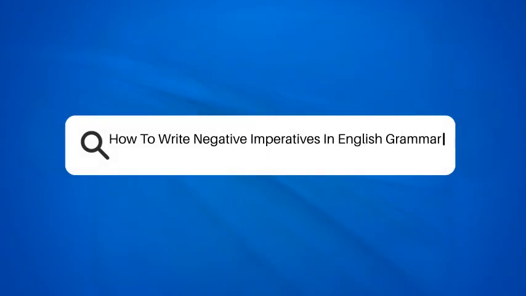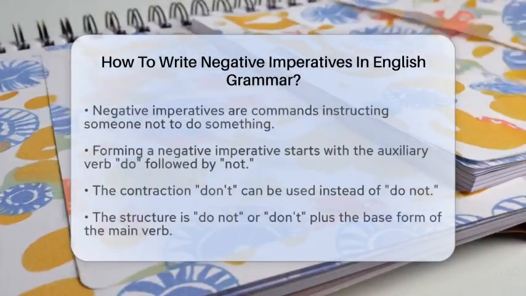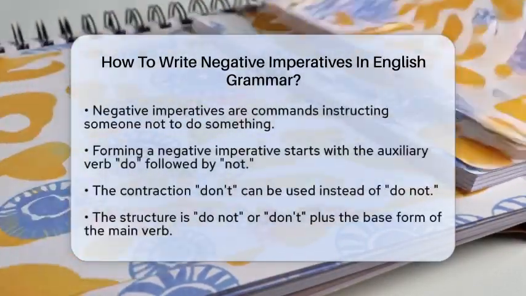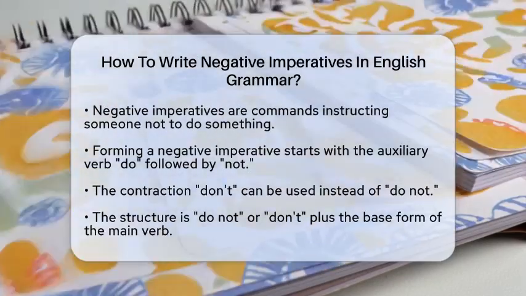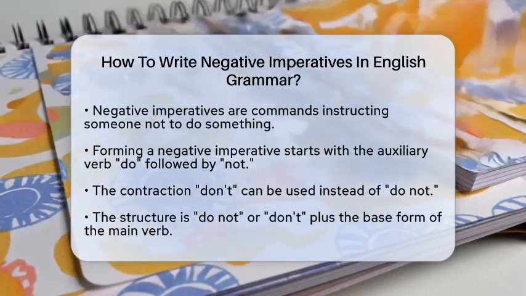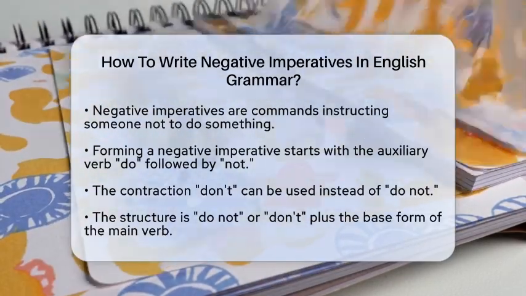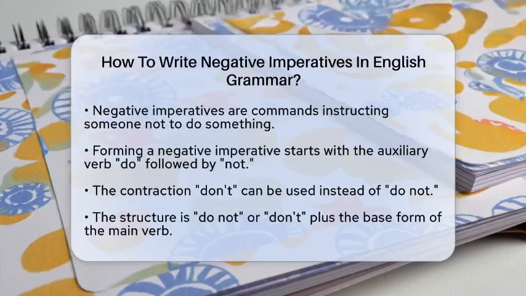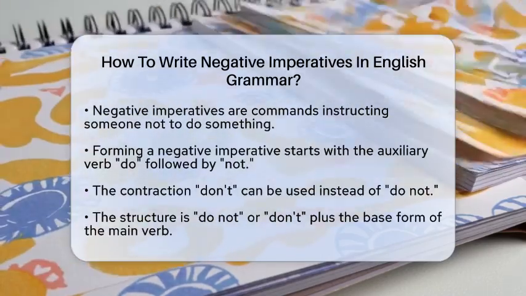How to write negative imperatives in English grammar. Have you ever needed to tell someone not to do something? Negative imperatives are the way to go. They are commands that instruct someone to refrain from an action. So, how do you write them correctly?